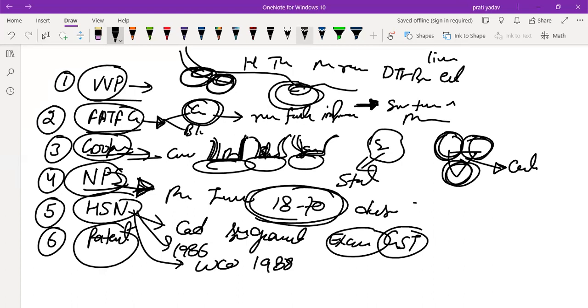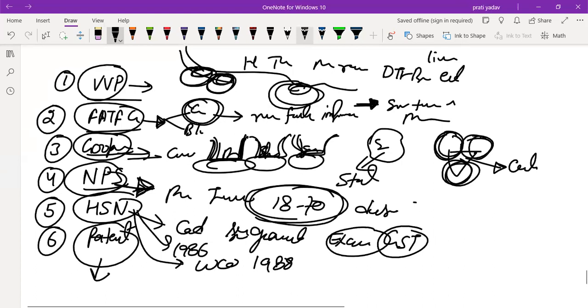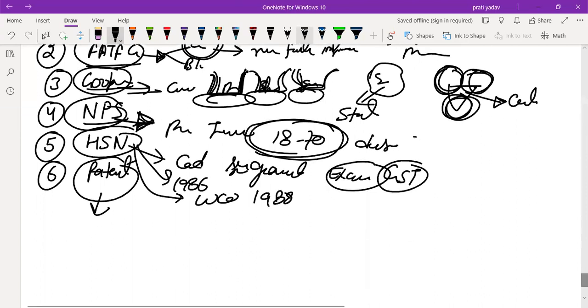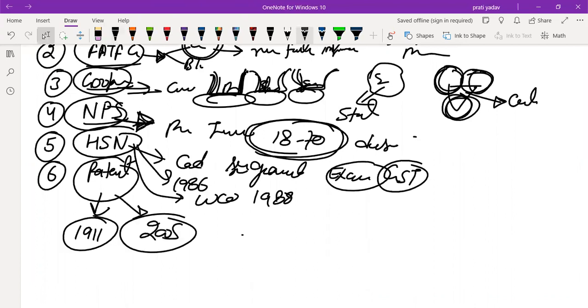Okay, under patent, you know that the Indian Patents Act 1970 replaced the Indian Patents Act 1911, and it was also amended in 2005. It prohibits evergreening of patents and introduces compulsory licensing.